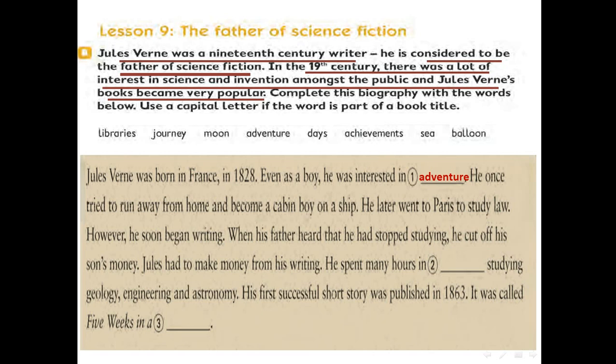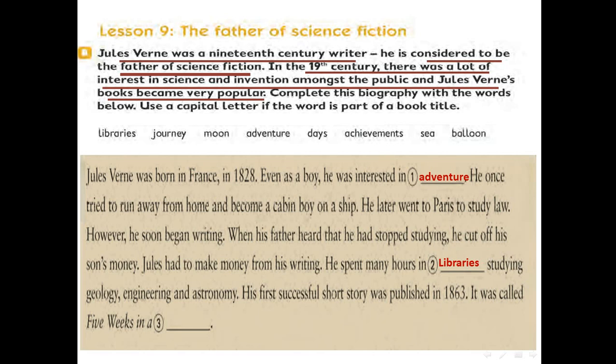However, he soon began writing. When his father heard that he had stopped studying and cut off his son's money, Jules had to make money from his writing. He spent many hours in libraries studying geology, engineering, and astronomy.